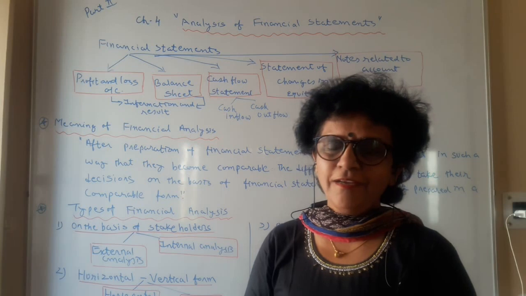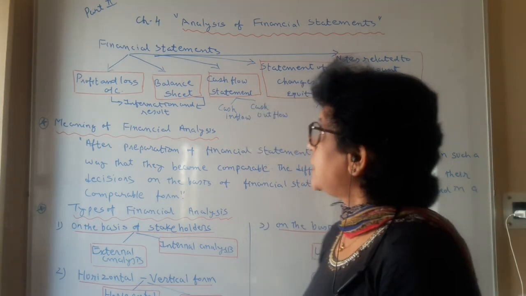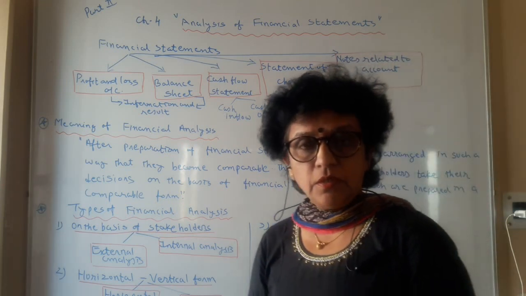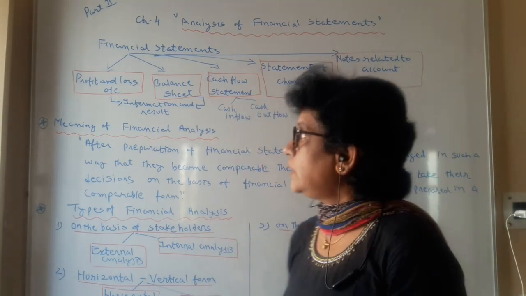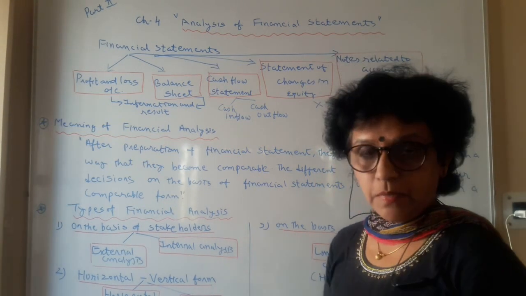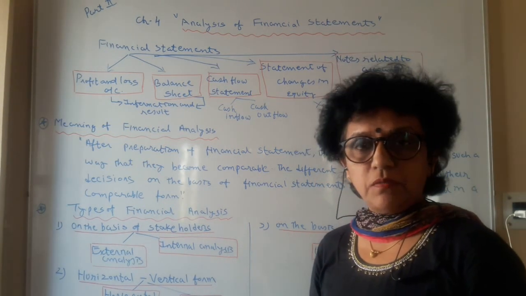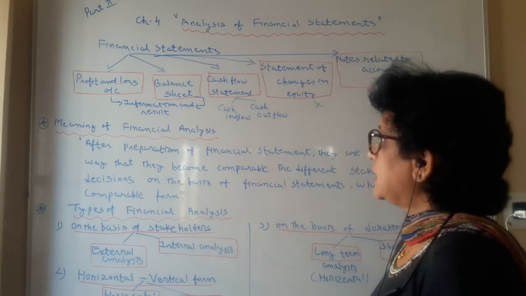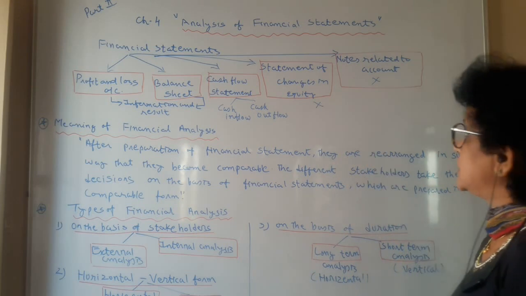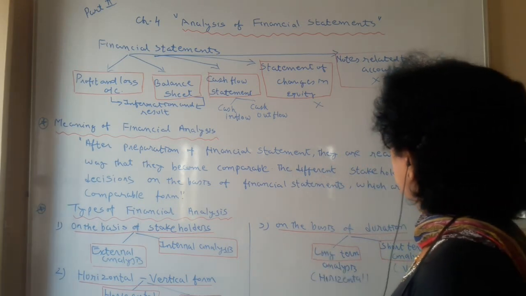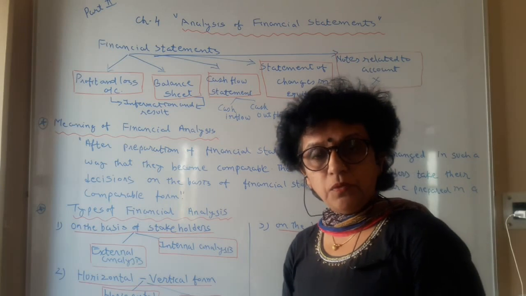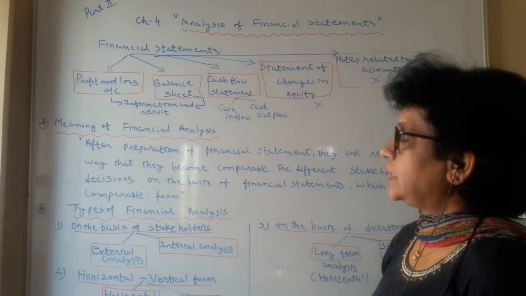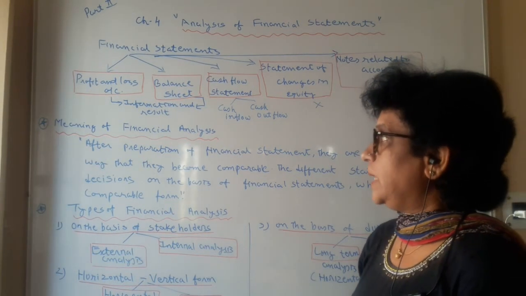Friends, good morning. Let us continue now with our chapter number 4, that is analysis of financial statement. You remember in our chapter 3 we have learned about financial statement. Which are the financial statements we used to prepare? We used to prepare profit and loss account, balance sheet, cash flow statement, statement of change in equity and notes related to accounts. Now if you see among all this, the most important are two, that is profit and loss account and balance sheet.